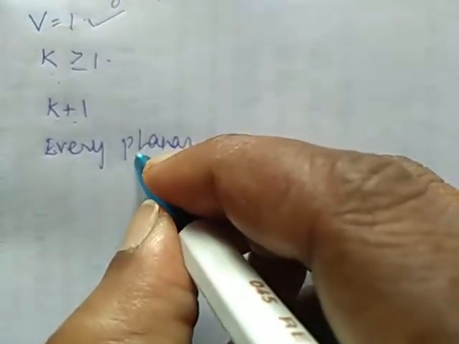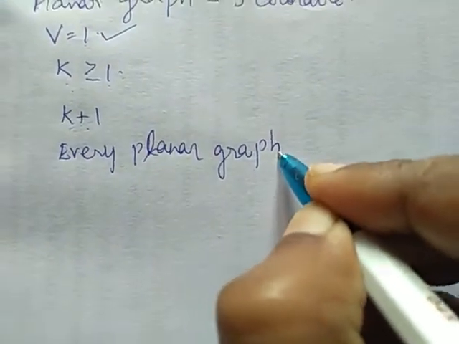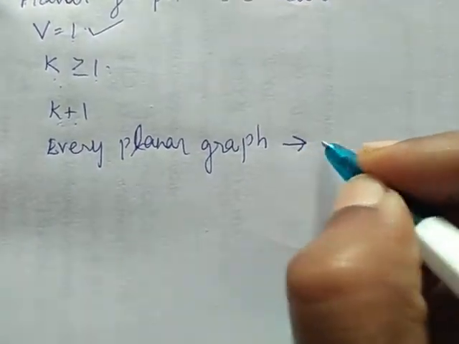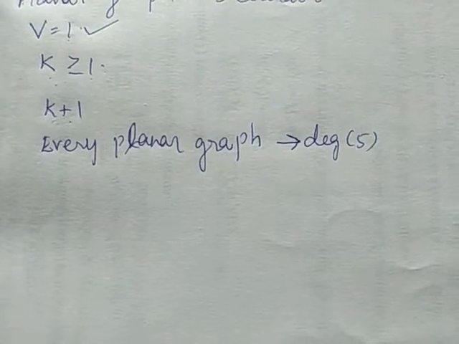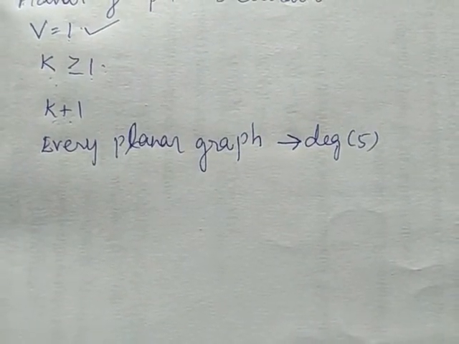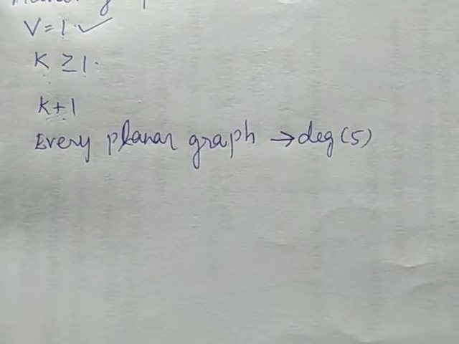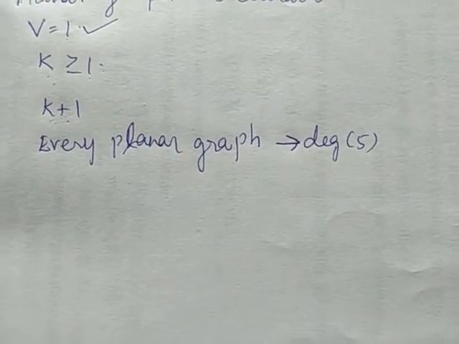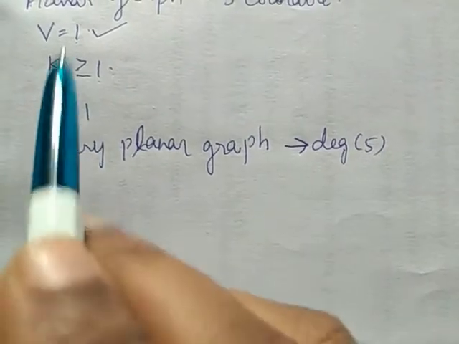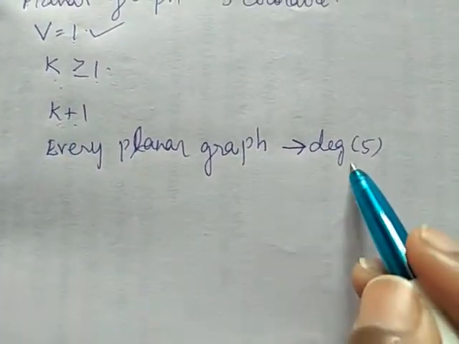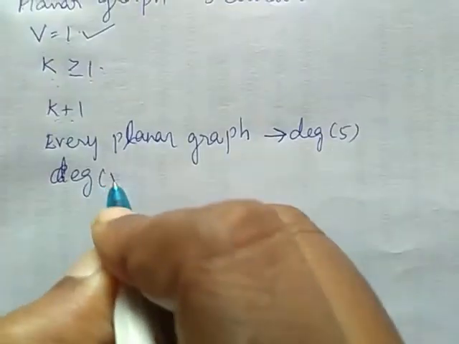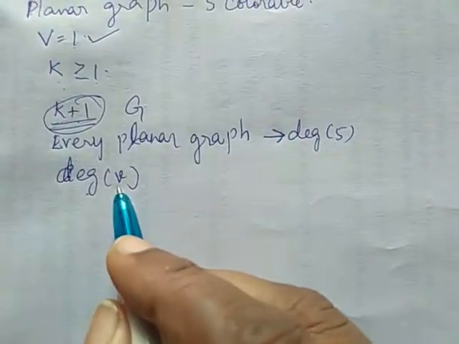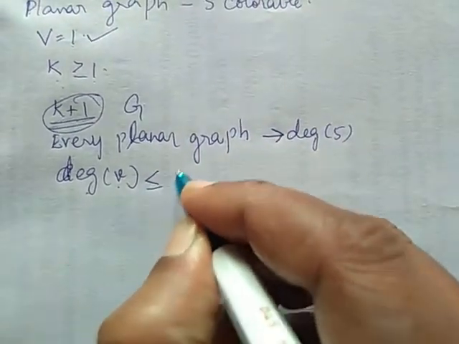Every planar graph contains a vertex of degree 5 or less than 5. We already proved that if it is a planar graph, the vertex has a maximum degree of 5, or it should be less than 5. Hence, this graph also should have a vertex of degree 5 or less than 5. The degree of some vertex in the k plus 1 vertex graph G should be less than or equal to 5.